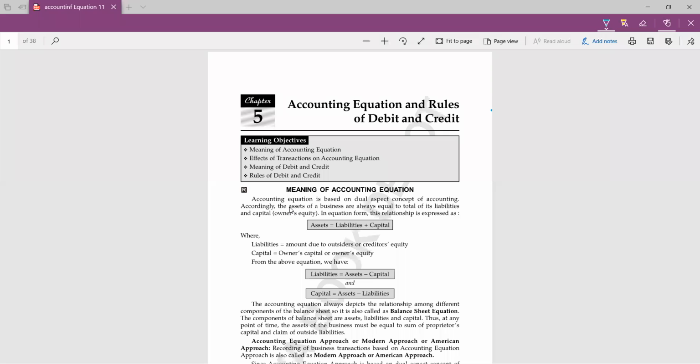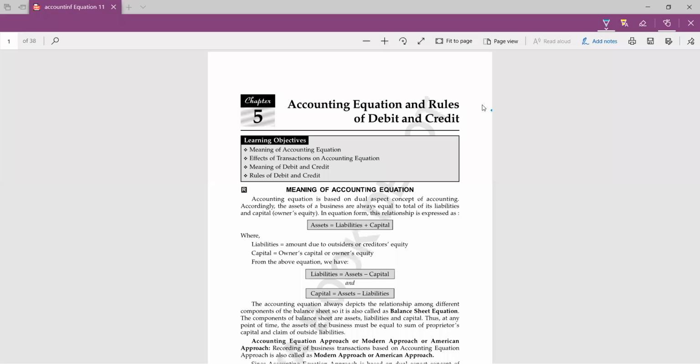And till now we have already done chapter 2, that is the accounting terms. So it's for all the newcomers that until you people do chapter 2, you will not be able to do chapter 5. So after today's class, just go through all the concepts which we did in chapter 2, only then you will be able to do this.